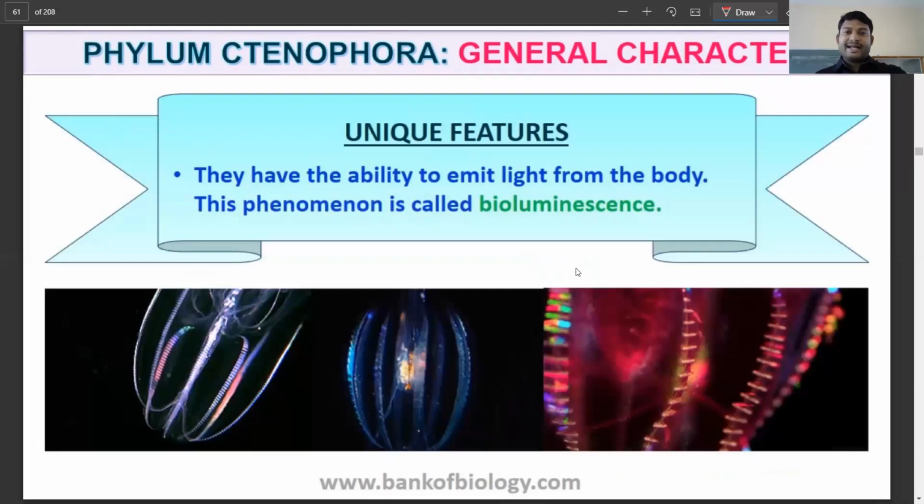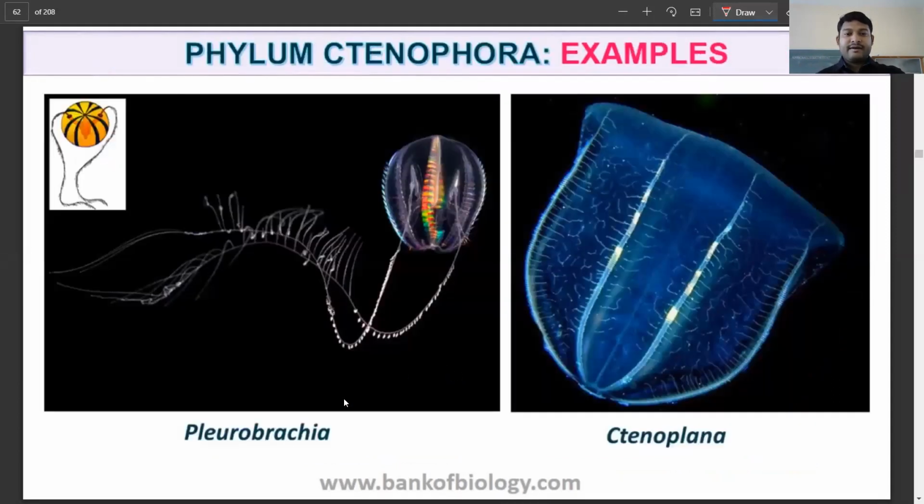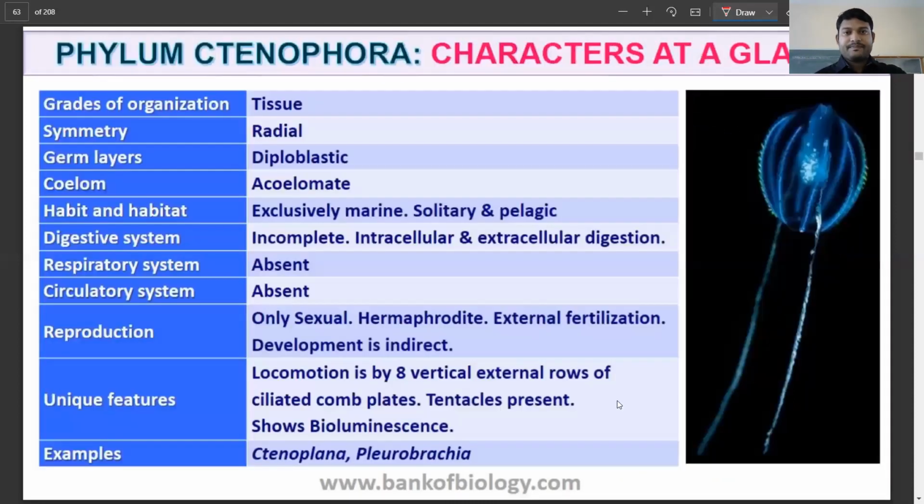And some of them have the ability of bioluminescence, that is they can emit light from the body. Even in the case of fireflies, you see the bioluminescence property, they can emit light. Next, the examples are Pleurobrachia and Ctenoplana. Both are examples of this particular phylum.